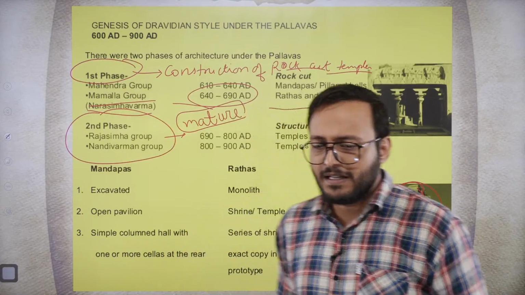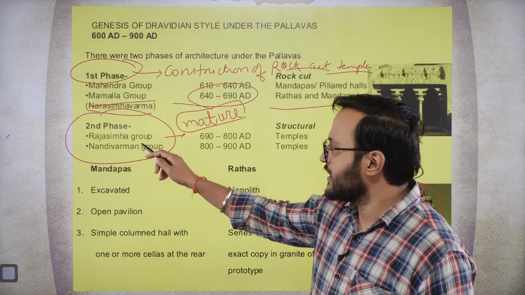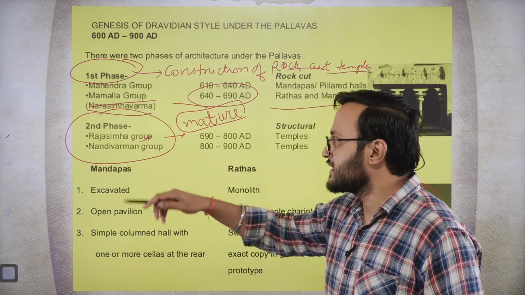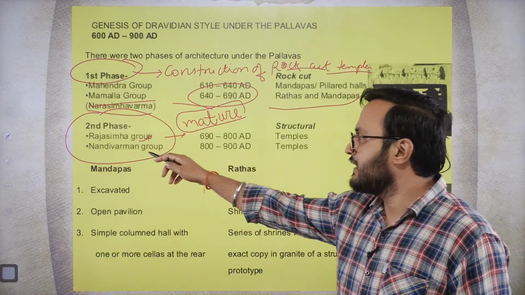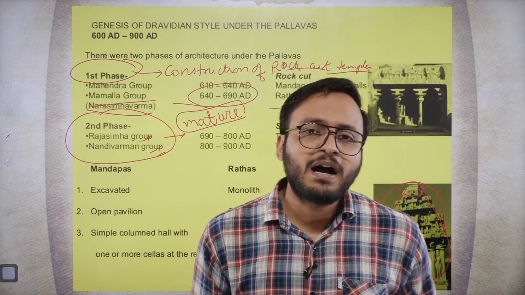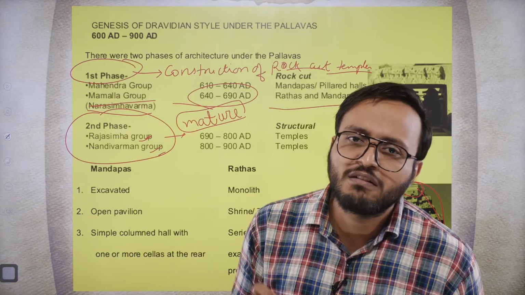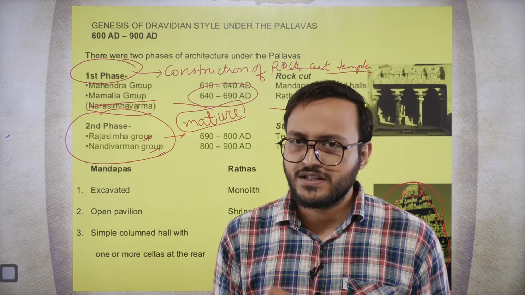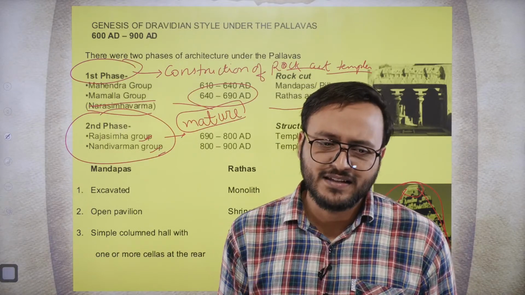In the structural period, there will be two distinct groups called the Rajasimha group and the Nandivarman group. In the Rajasimha group, as I told you, Rajasimha was the title taken by Narasimhavarman II.